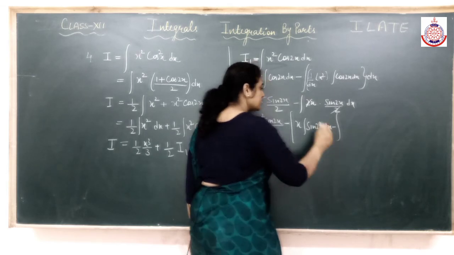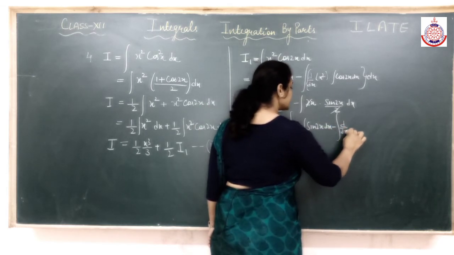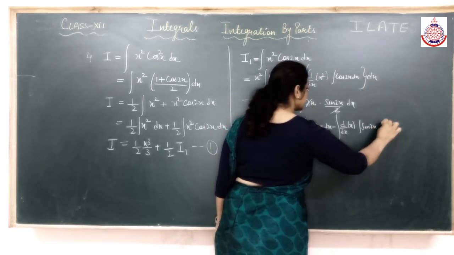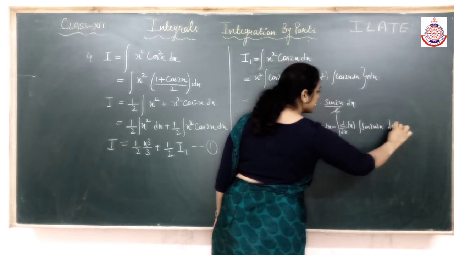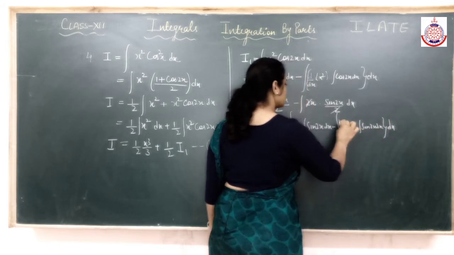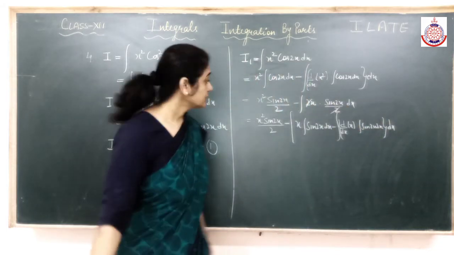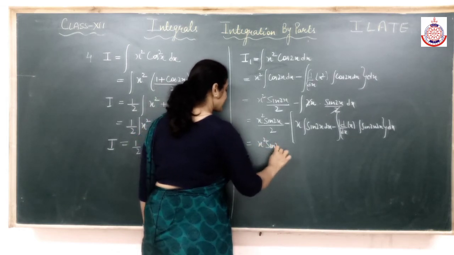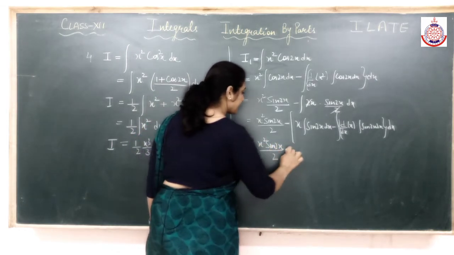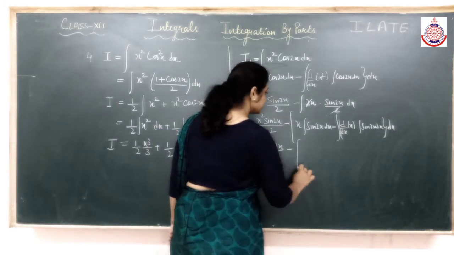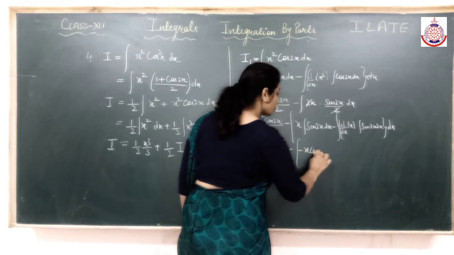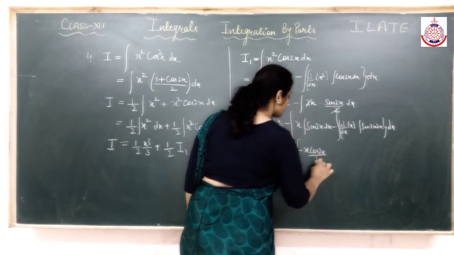minus integral of differentiation of first, integration of second, this dx, and there's a 1 outside for this. So solve it. Integration of sine 2x would be minus cos 2x divided by the coefficient of x.